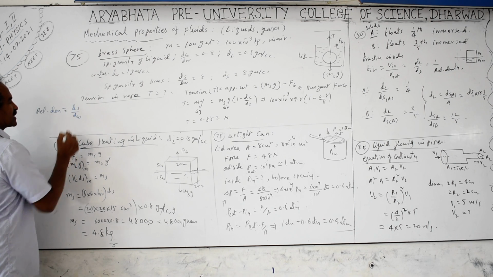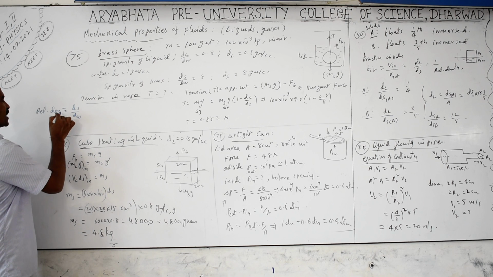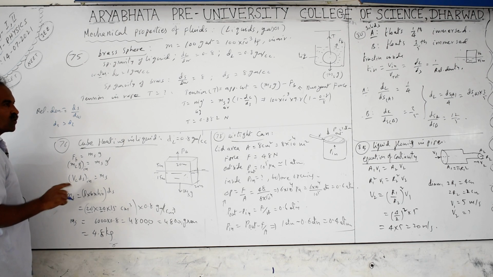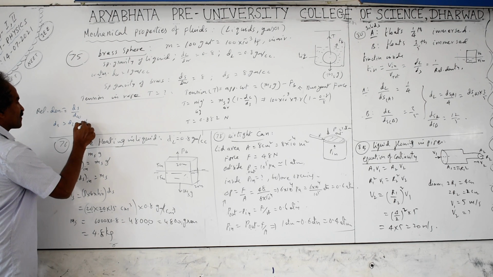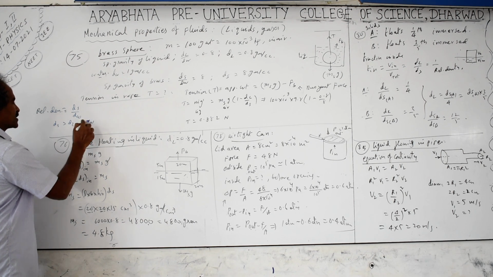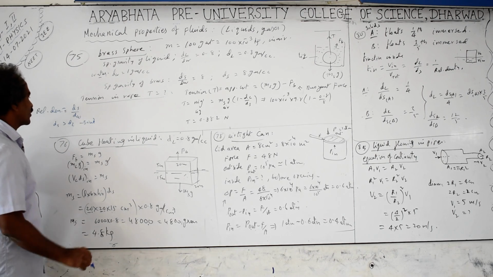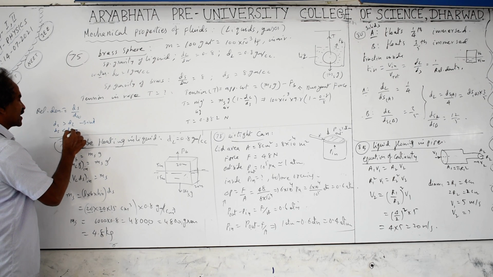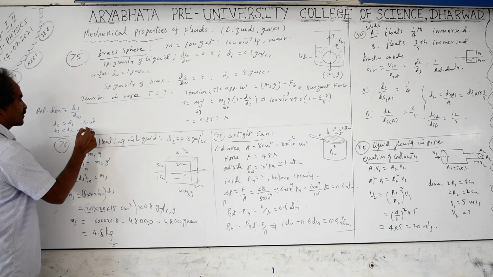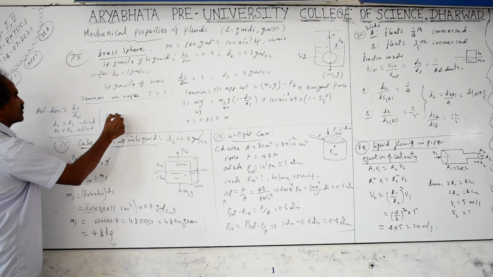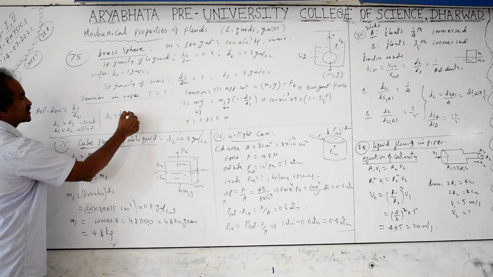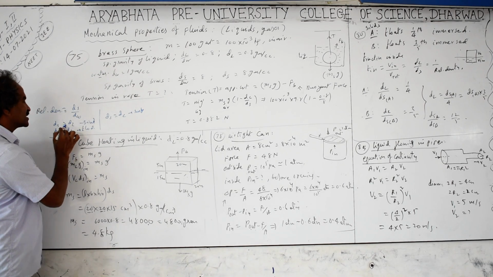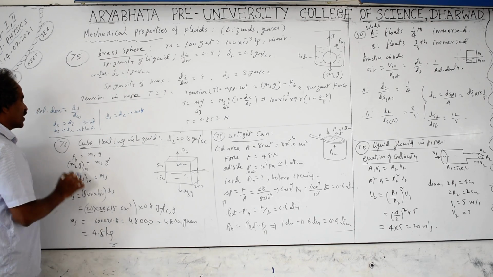If you are taking water, we take it as the density of the water. If the density of the solid is more than the density of the liquid, it sinks. These are the Archimedes principle conditions for an object to float or sink. Next, if the density of the solid is less than the density of the liquid, then it floats. If the density of the solid is equal to the density of the liquid, both are equivalent, it is called suspended. Wherever you put it, it remains there in the liquid. In the first case, it sinks. Wherever you put it, it tries to go to the bottom of the liquid.